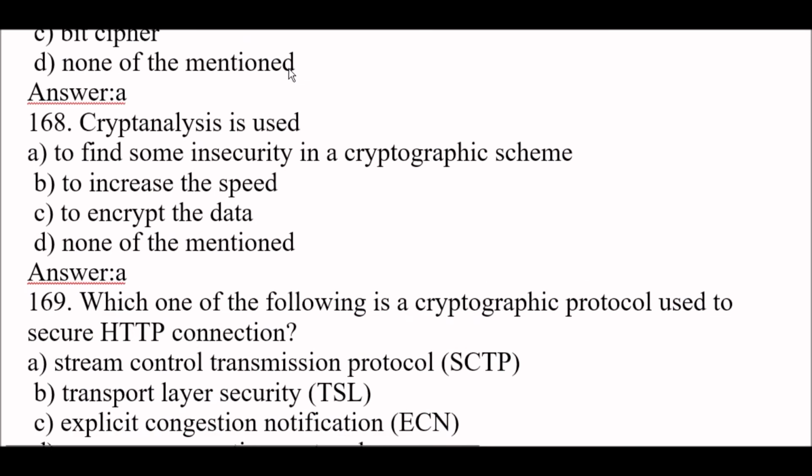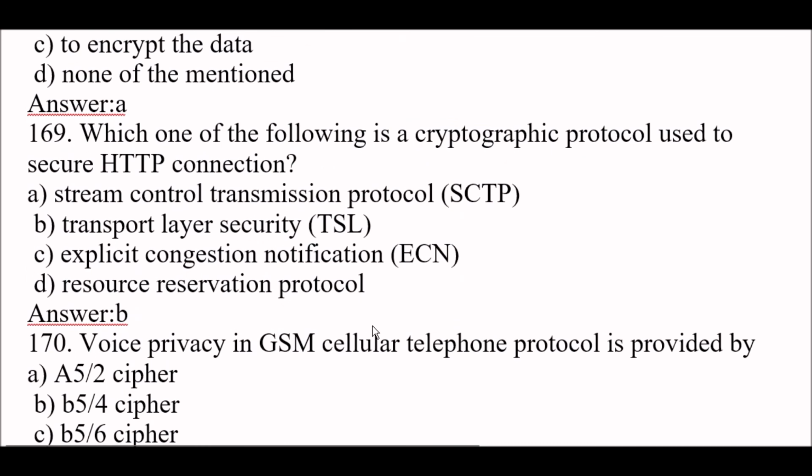Next question. Cryptanalysis is used to find some insecurity in a cryptographic scheme. Option A. Next question. Which one of the following is a cryptographic protocol used to secure HTTP connection? The right answer is option B, transport layer security. TLS is a cryptographic protocol used to secure HTTP connections.